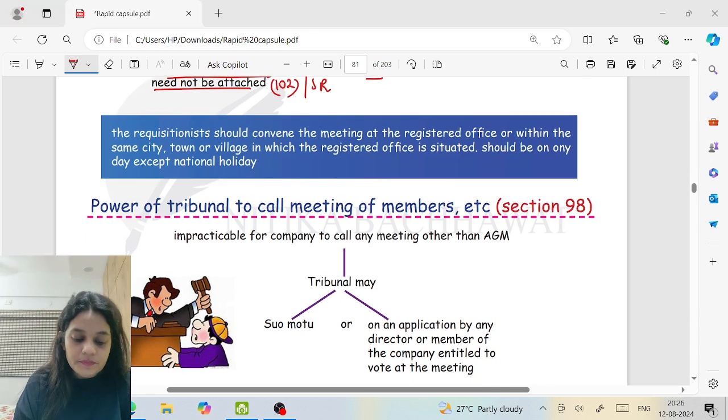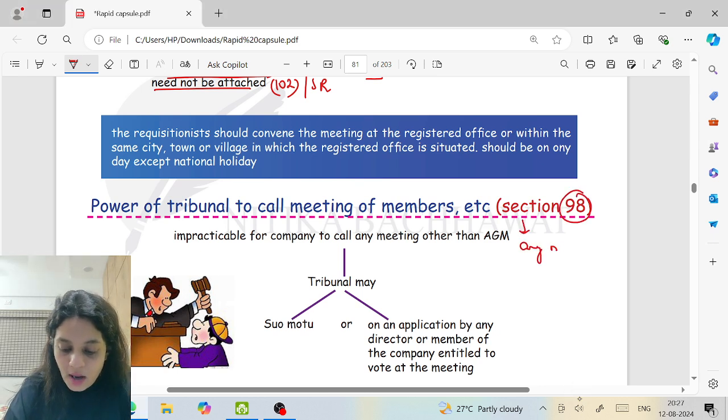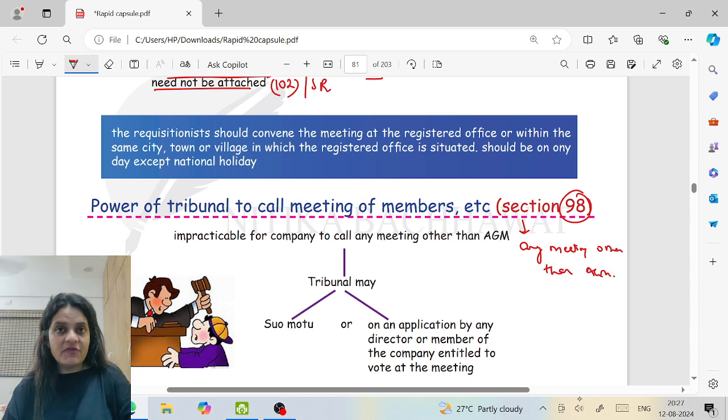Now, power of the tribunal. We just did this, ma'am. That was section 97. That was for AGM. This is section 98. This is for any meeting other than AGM. Section 97 was specifically for AGM. This is for any meeting other than AGM. So it can be class meeting, EGM, whatever.